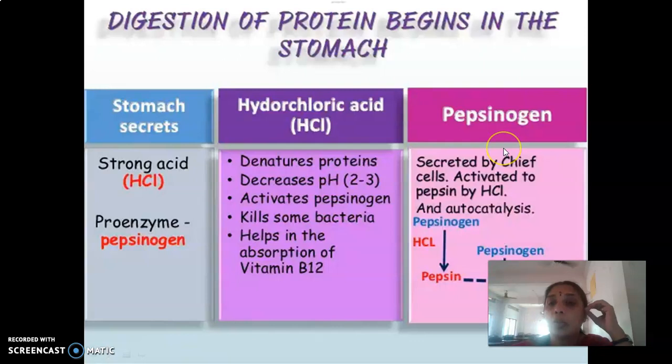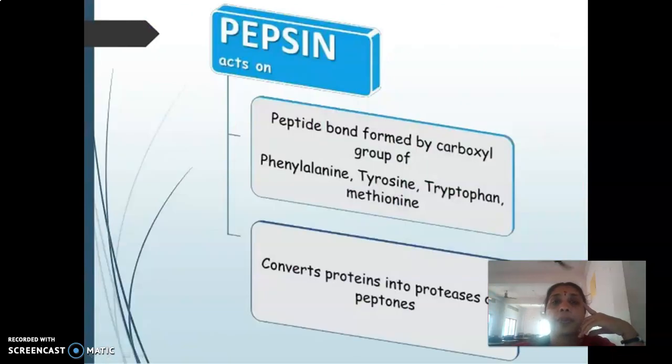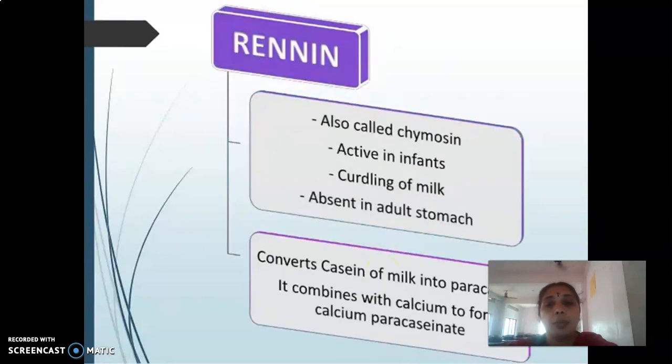Pepsinogen is secreted by the chief cells of the gastric glands, and its conversion to pepsin is carried out by HCl. Once small quantities of pepsin are formed, they undergo autocatalysis, so more and more pepsinogen is converted into pepsin, like trypsin. Pepsin digests peptide bonds involving aromatic amino acids and methionine, converting proteins to proteoses and peptones.